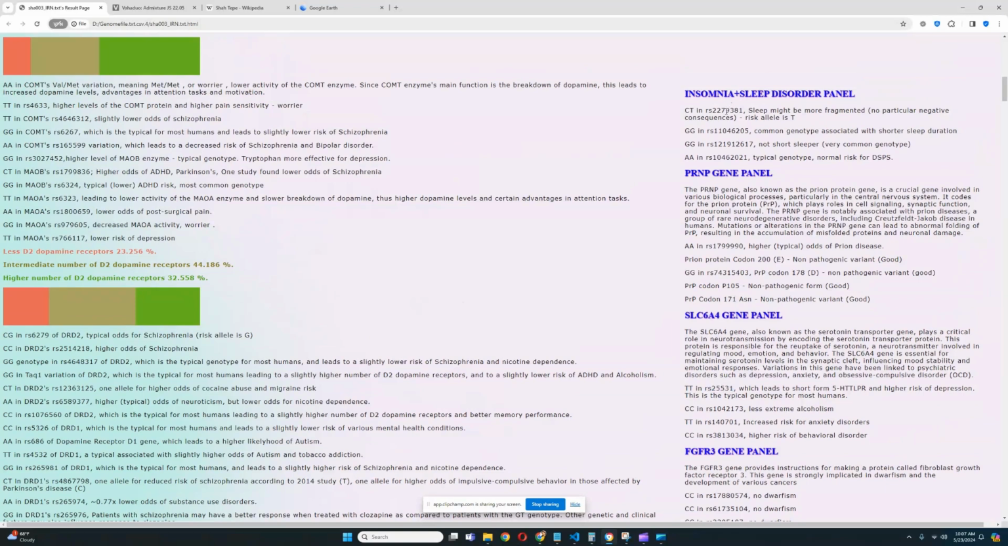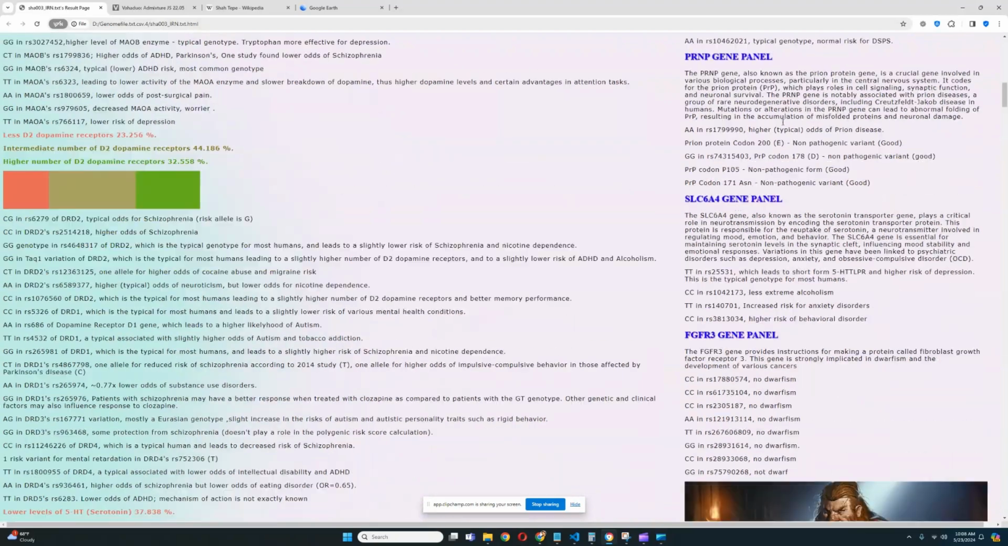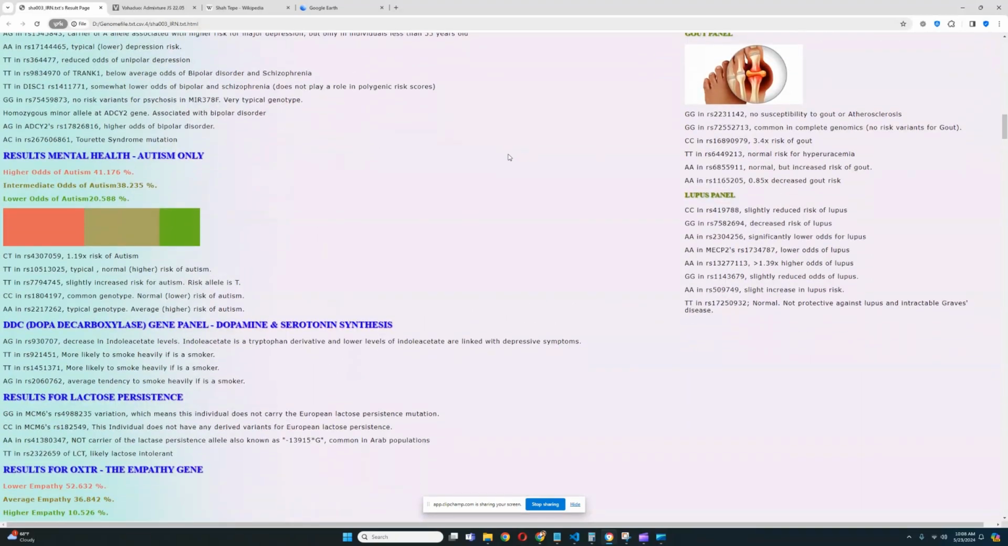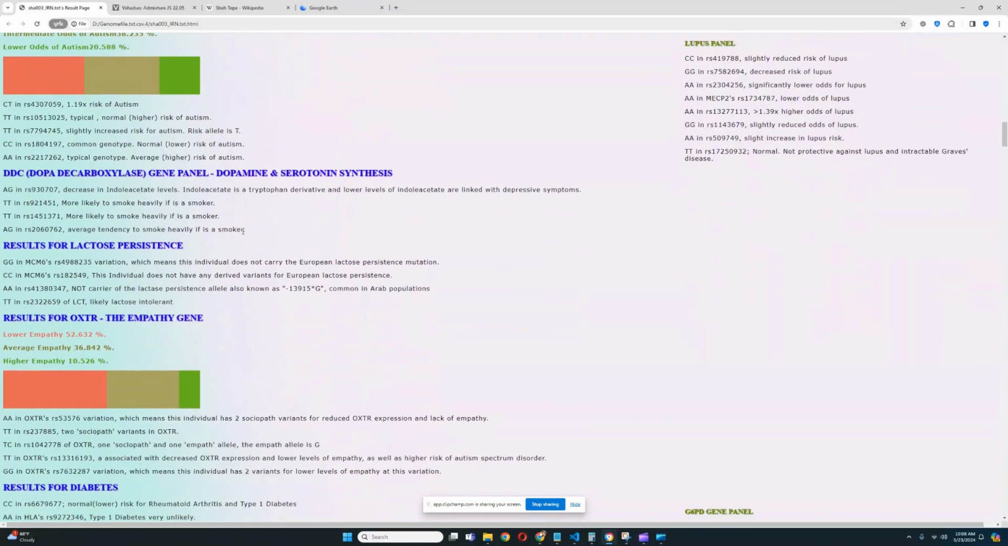Okay, it looks like they have a genotype that leads to more fragmented sleep, where the risk allele is T. I'm assuming it's kind of uncommon. All right, for autism, it looks like they have slightly higher odds of autism at 41% likelihood. For lactose persistence, it looks like they do not carry any risk variants for lactose persistence. Definitely do not have any predispositions to lactose persistence. No variants for European lactose persistence at all.